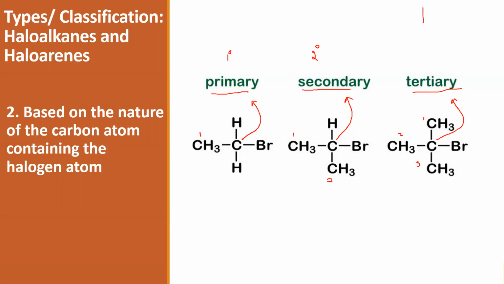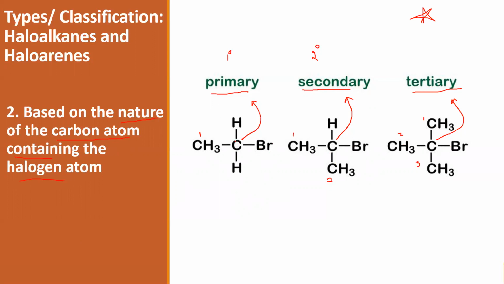Now, this is a very important concept. I want you to understand this because this keeps repeating throughout your various chapters. So it's important that you understand what is meant by primary, what is meant by secondary, and what is meant by tertiary. So what is the basis of this? The basis of this classification is the nature of the carbon atom containing the halogen. Now I can have three types of such carbons: primary, secondary, and tertiary.